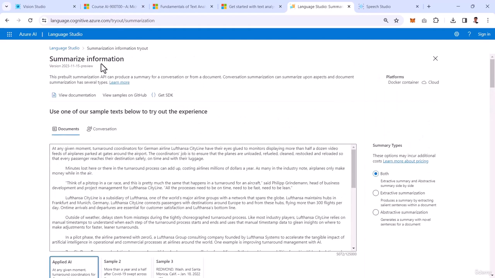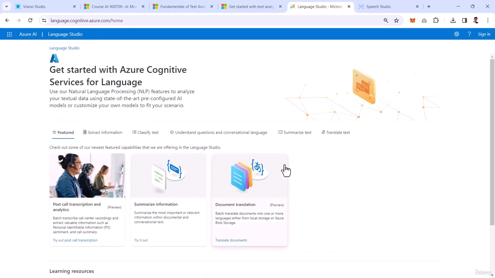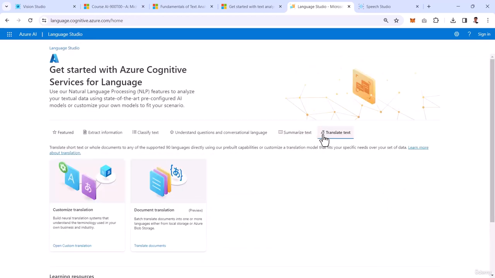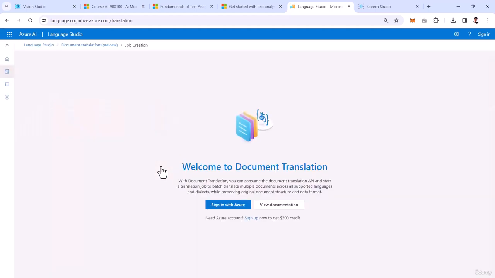In the same way, I can go back to my Language Studio and try something like translating text. Maybe I want to do a custom translation or a document translation. Let's try the document translation, but if I try to do this, you can see that I have to sign in with Azure. There are chances certain demos will not be available directly.